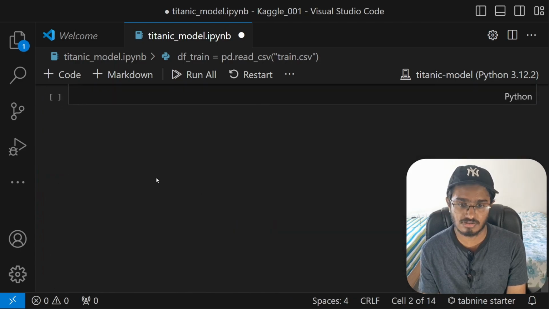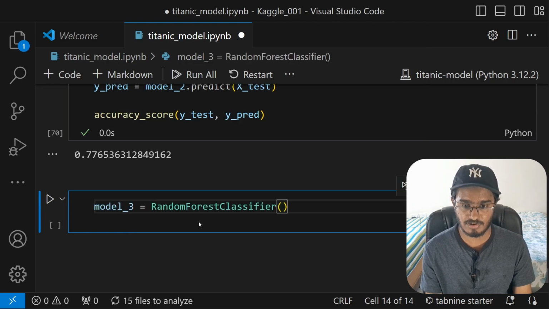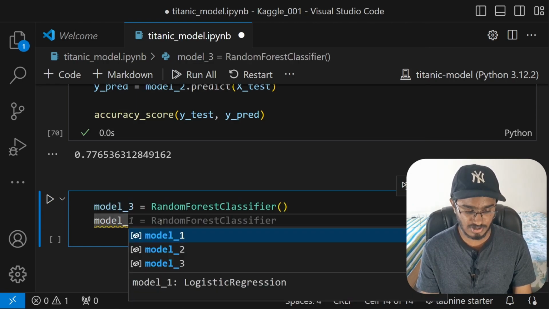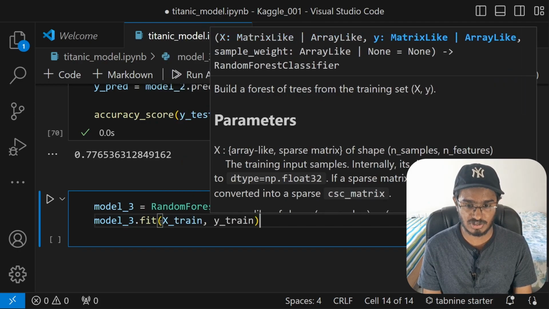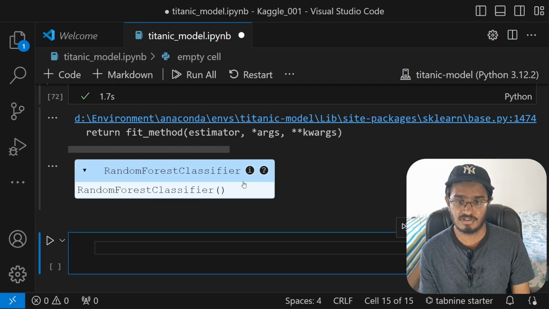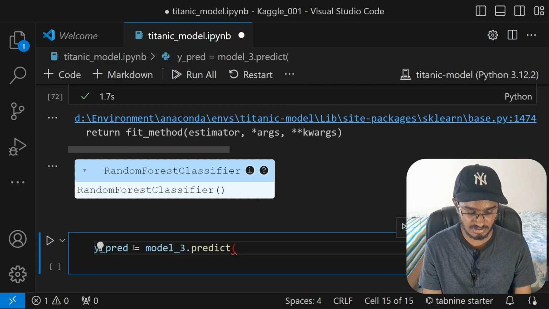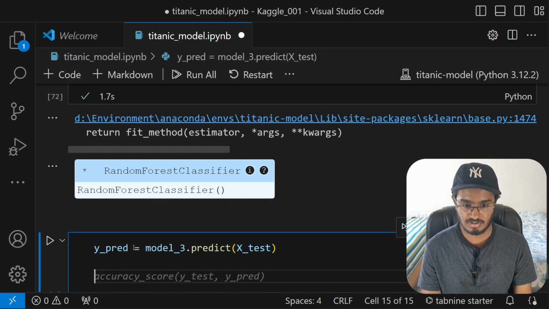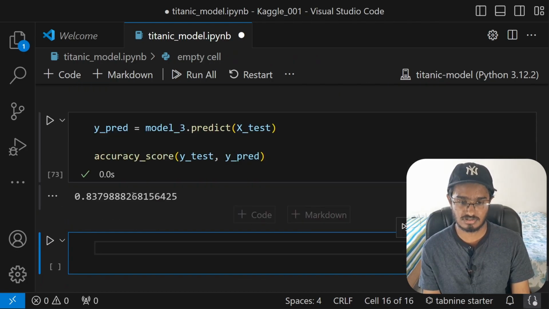We'll create a third model. Model 3 will be RandomForestClassifier. model3.fit takes in xtrain, comma ytrain, like that. This should take some time. Yeah, all right. So we have the random forest classifier model as well. Let me just try to predict for that one. Predict xtest, and then we can compute the accuracy score for this one. All right, now let's just run this code cell. And this gives us 83.7%.